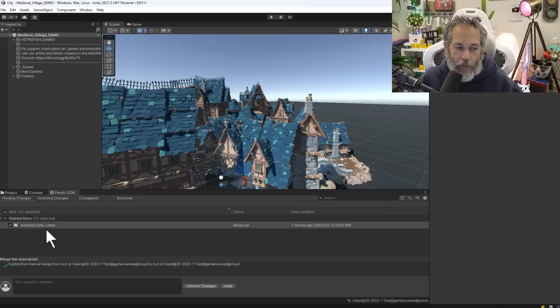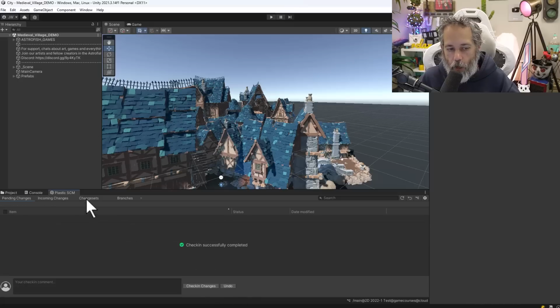And if I go to Plastic SCM, my scripts folder is actually deleted. If I check this in, I'm going to be removing the code that I'd written and completely deleting it out of source control. Let's do that. So I deleted the player script. Didn't like it. And we'll check that in.